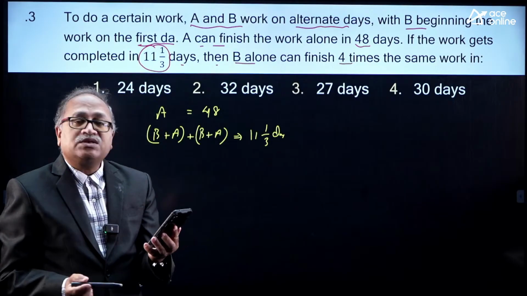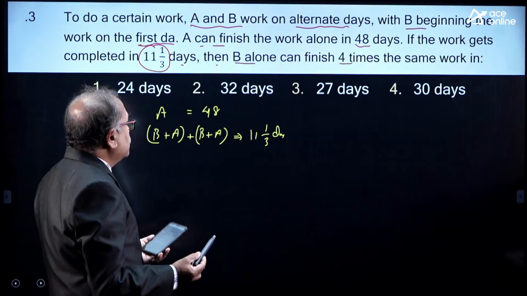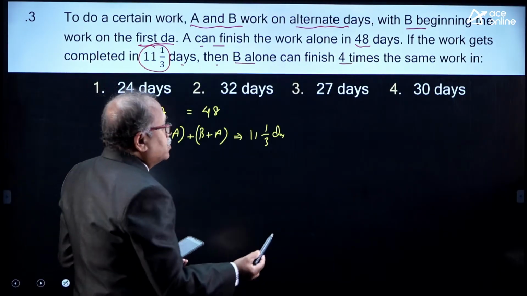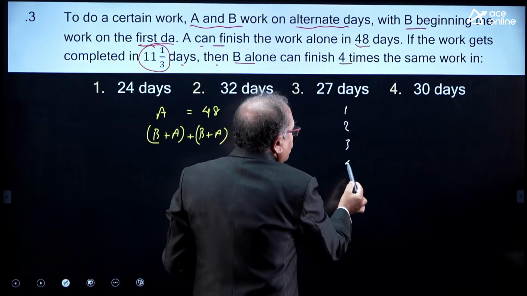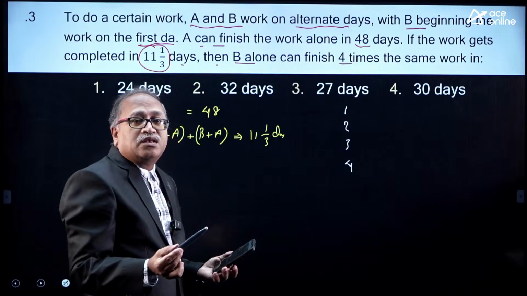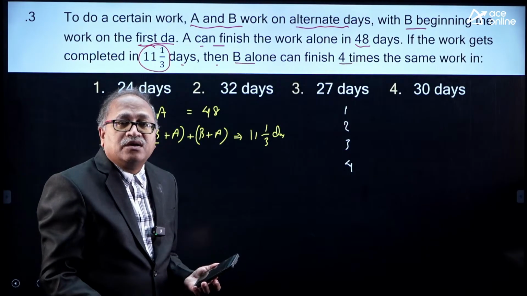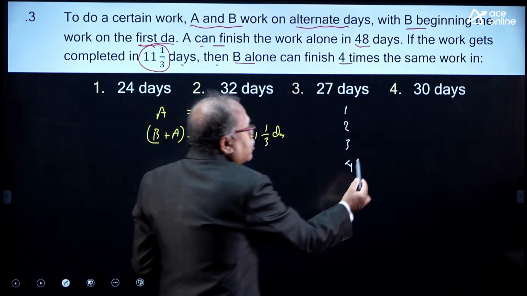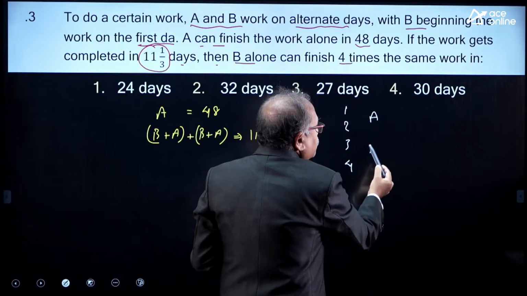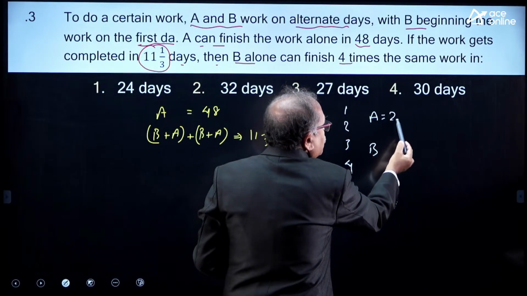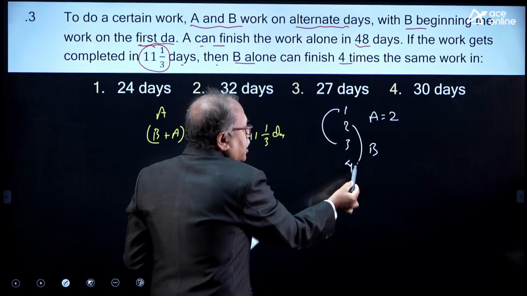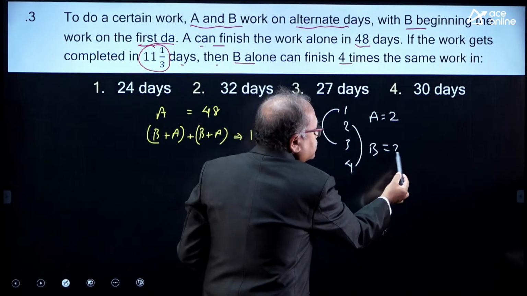So time is up. Shall I give some clue to you? If the 1, 2, 3, 4 days are there, and A and B are working on alternate days, A will work for how many days and B will work for how many days? As it is an even number, A will work for 2 days and B will work for 2 days.